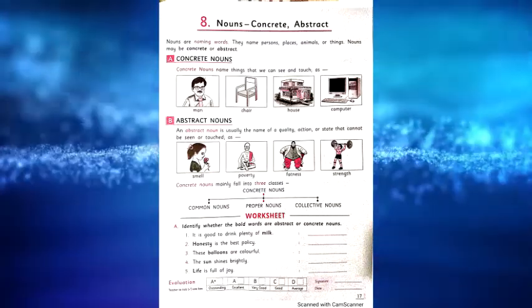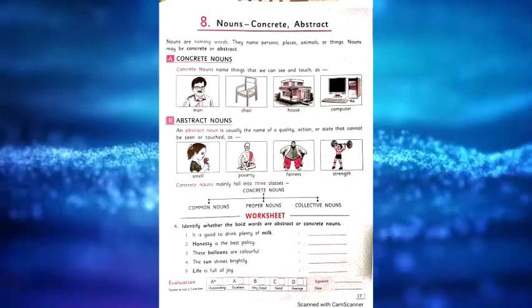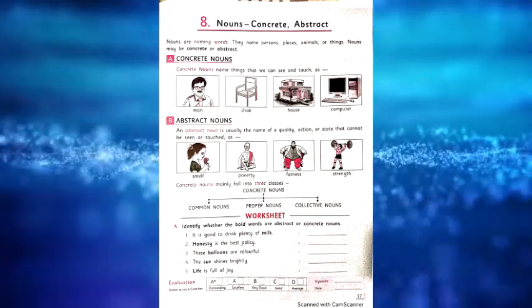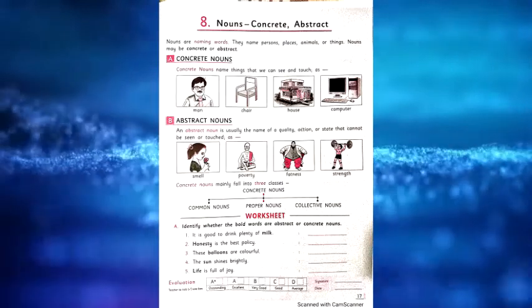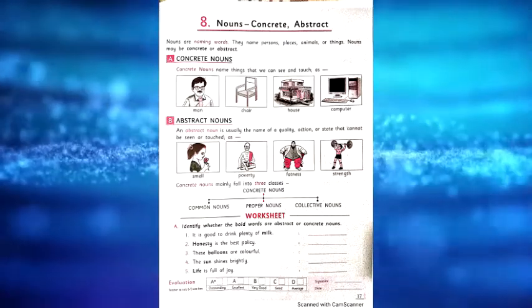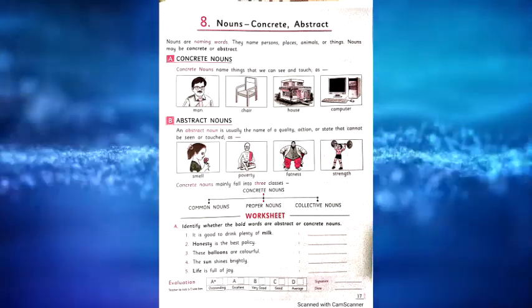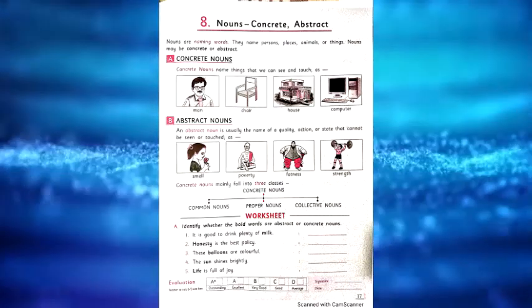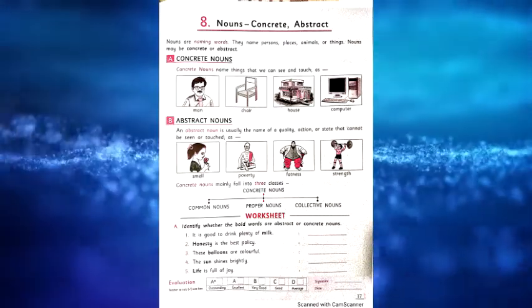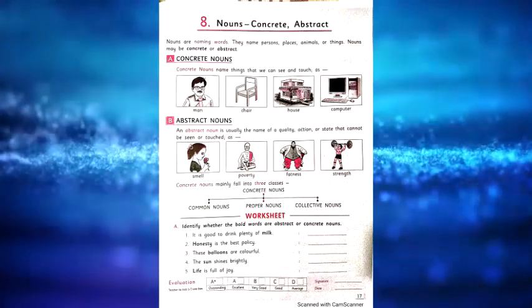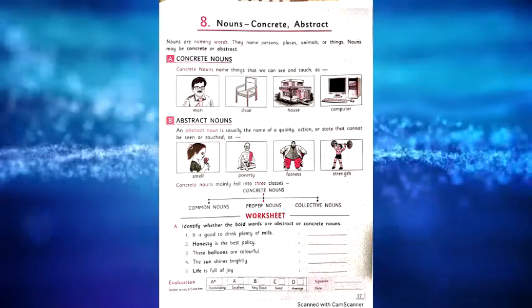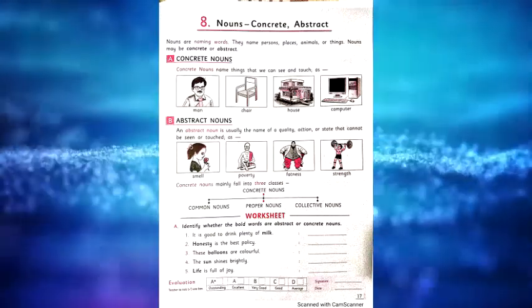Move to the first one. The first one is concrete nouns. What do we mean by concrete nouns? Concrete nouns name things that we can see and touch. Simply, we can say that concrete nouns are the things that we can see and touch. Keep it in your mind.